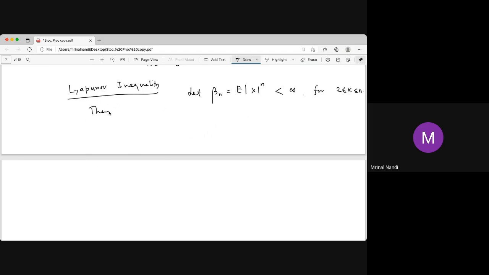Then this is very important. The result is that beta k minus 1, whole to the power 1 by k minus 1, is less than or equal to beta k, whole to the power 1 by k. So this is interesting. The proof is omitted; you need some quadratic forms for that proof.